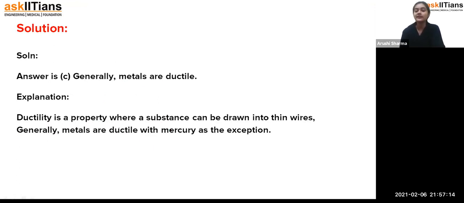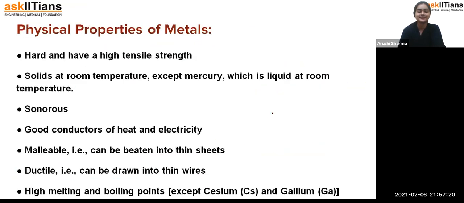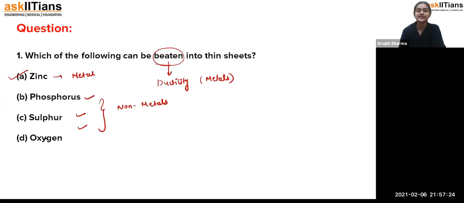Ductility is a property where a substance can be drawn into thin wires. Oh, just a second. Fine, so it is malleability we are talking about here. It happens sometimes, students, don't worry, I got confused between ductility and malleability. So it's the property of malleability.